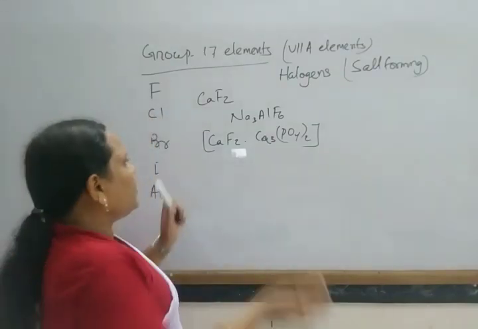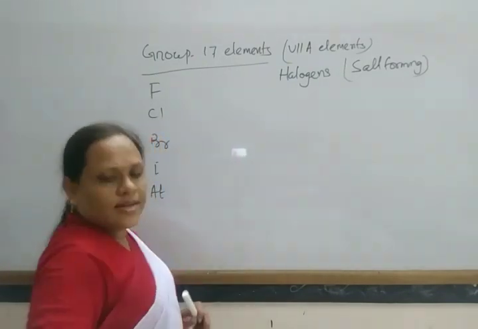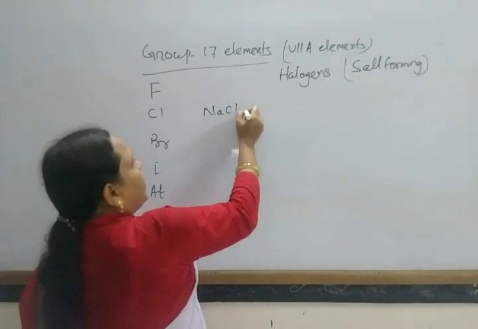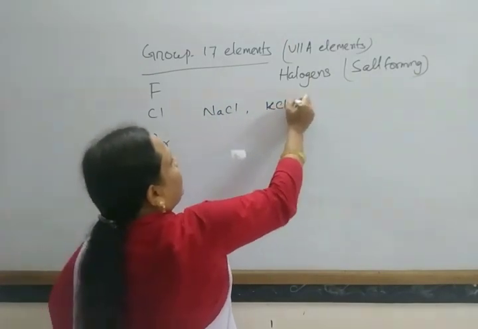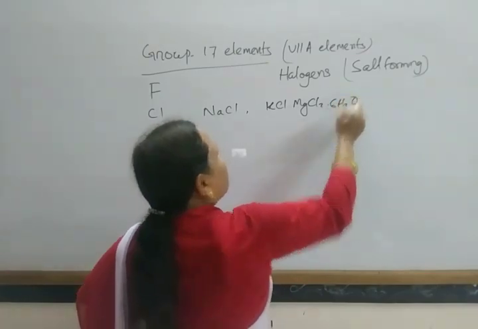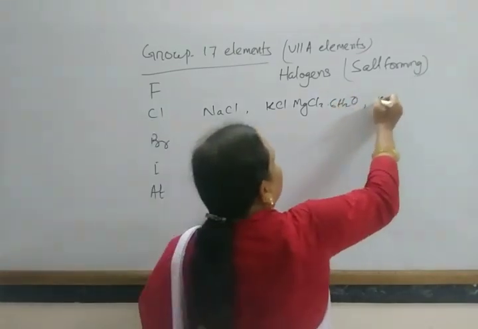Similarly, chlorine is also found in different salts, that is in the form of sodium chloride, carnallite, and potassium chloride.